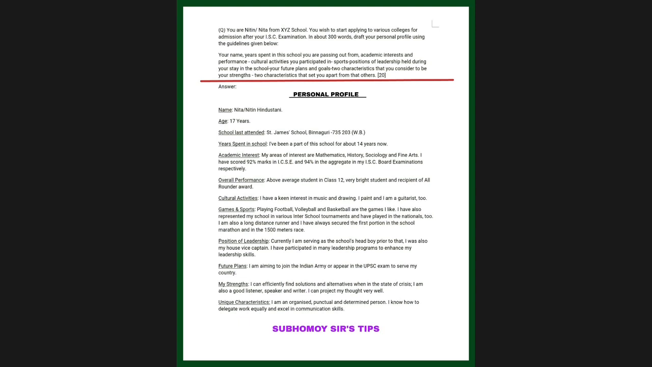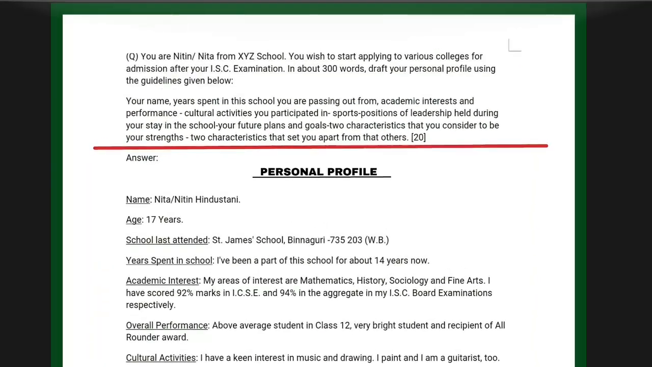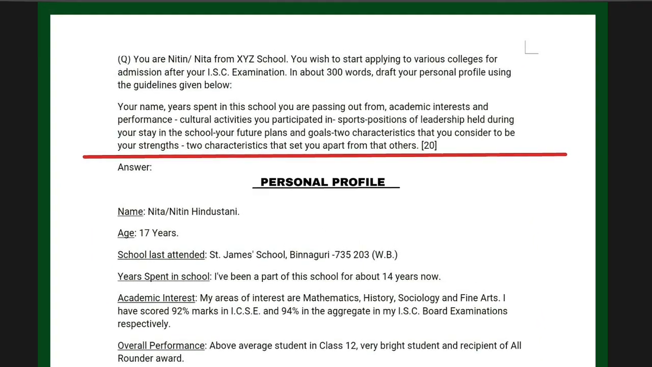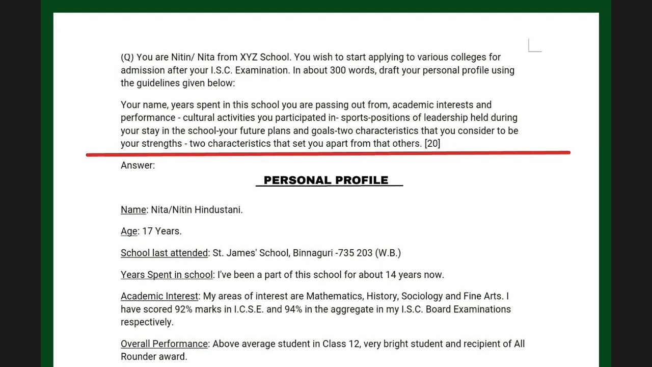Now let's look at a personal profile which is based on the points which I highlighted earlier. So let's have a look. This is the question which I have taken from the I.S.C 2019 question paper. So this was the question they had asked. Look at the question on top, above the red line. You are Nitin or Neeta from XYZ school. You wish to start applying to various colleges.